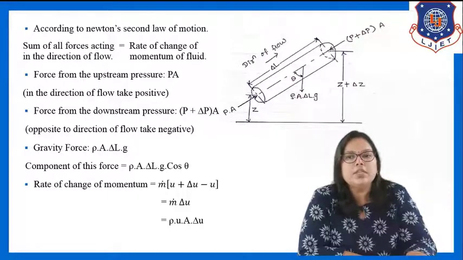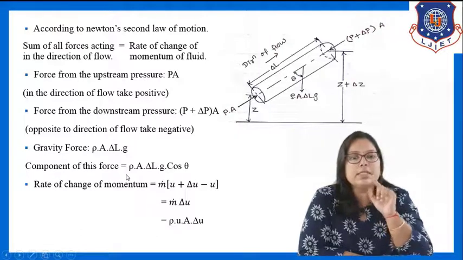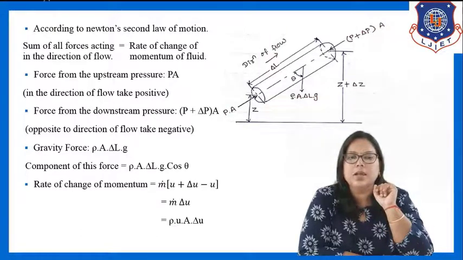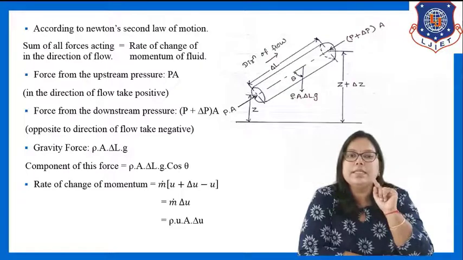So rate of change of momentum is equal to m dot into (u plus delta u minus u). How can I write this? Rate of change of momentum is nothing but mass flow rate into change in velocity.